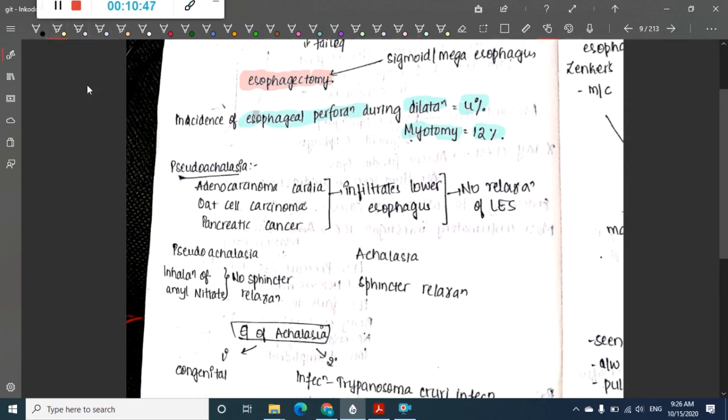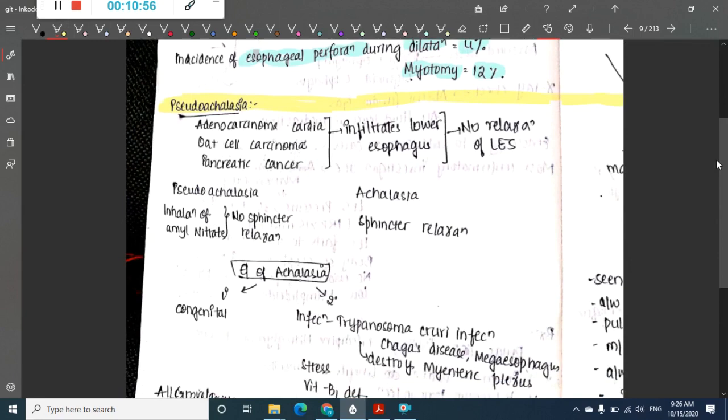Then we have something called pseudoachalasia. So what is pseudoachalasia? Pseudoachalasia is a condition where the lower esophageal sphincter is structurally normal, but there is some external thing pressing. Just think that this is the esophagus and there is a cancerous growth seen outside the esophagus or in the esophagus, and this is compressing the esophagus.